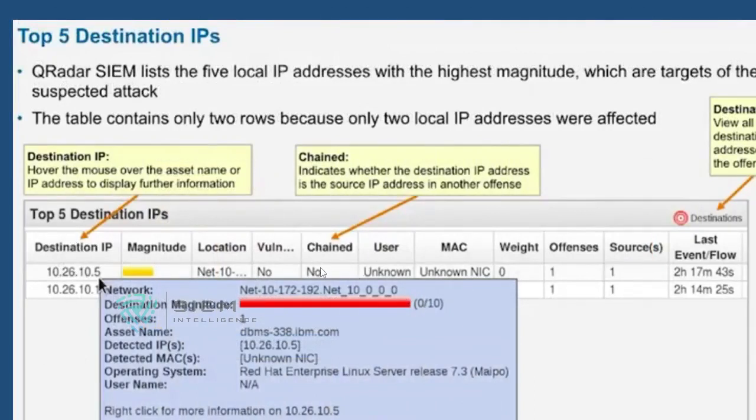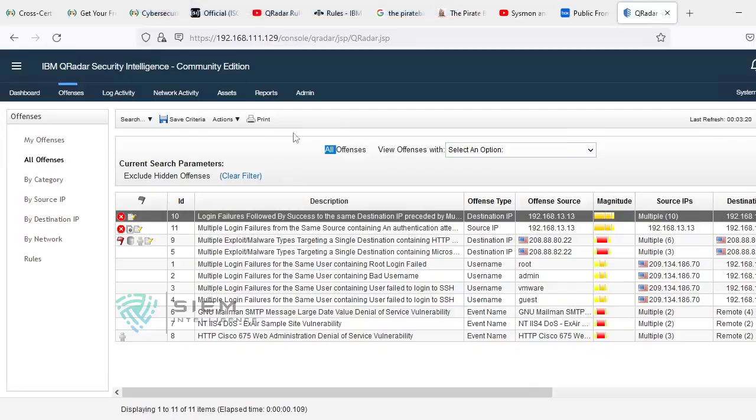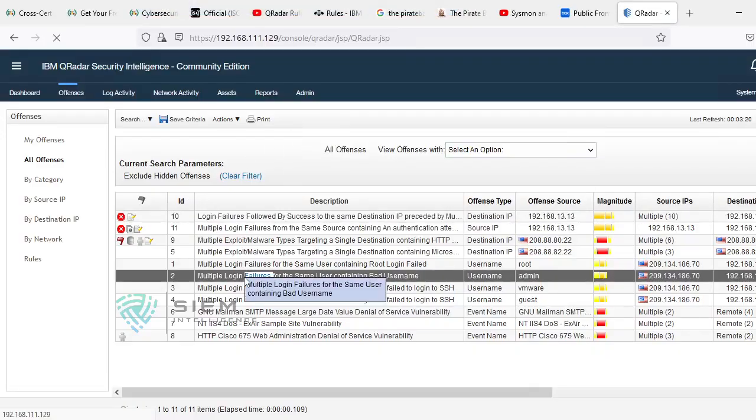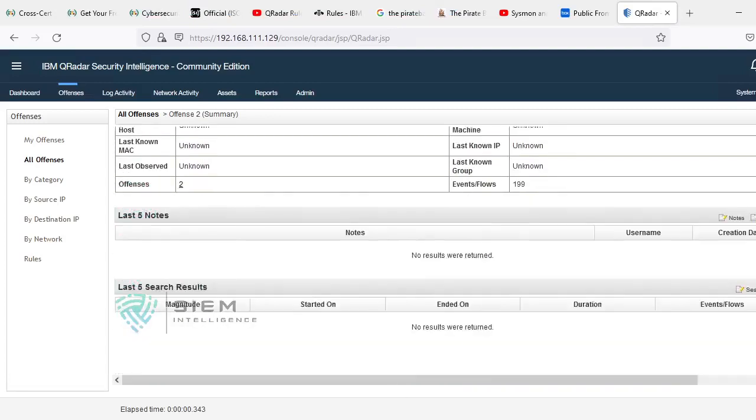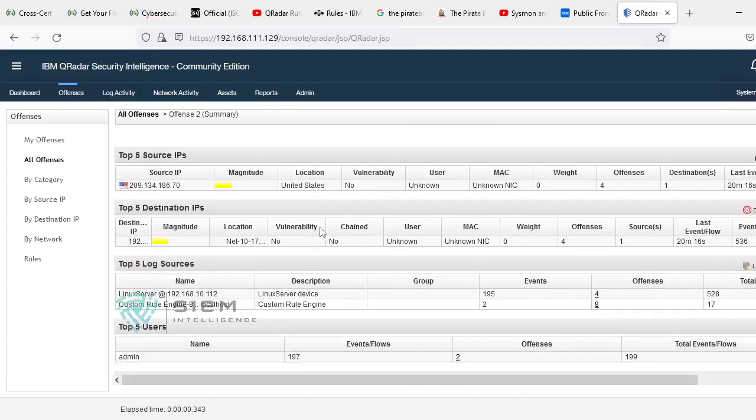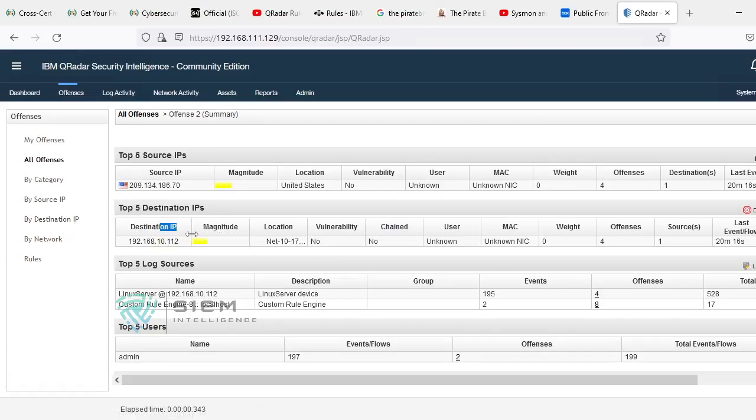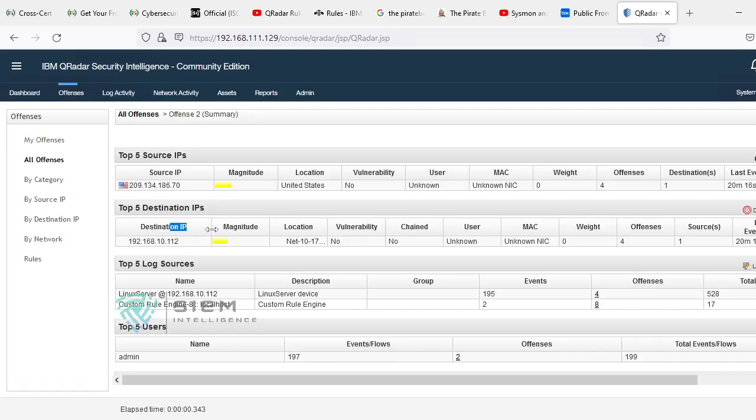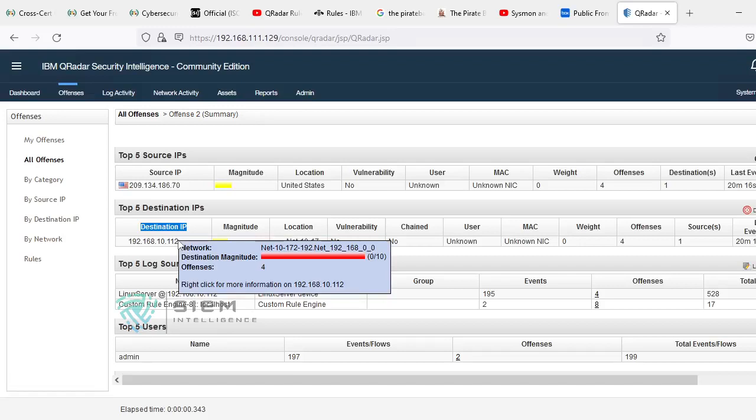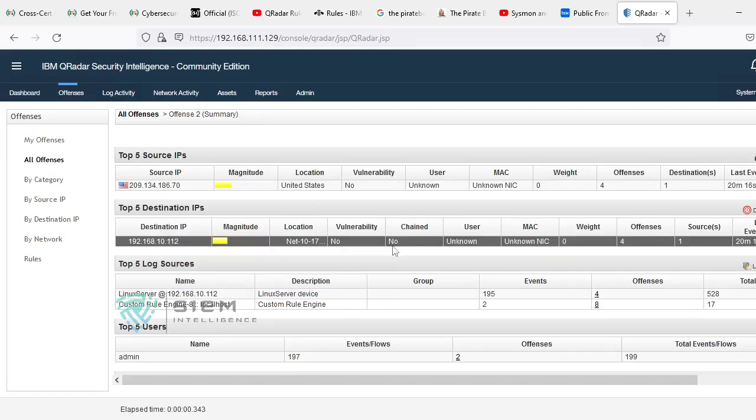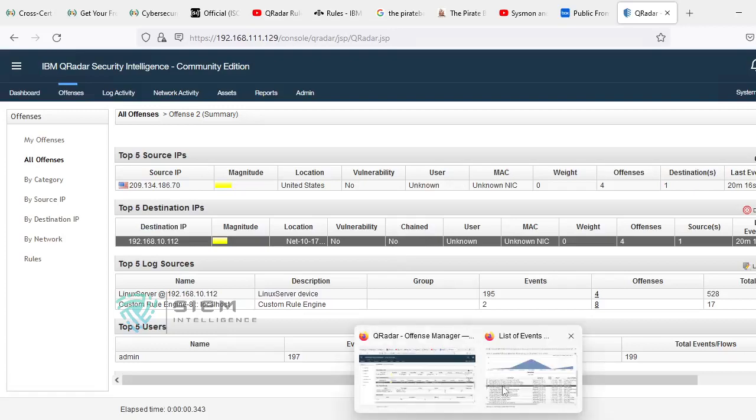There is something called chained. If you see in one of our forms, there is something called chained. What is meant by chained? Chained means whether this destination IP is related to any other offense. It shows whether this destination IP is contributing only to this offense, or if it is also contributing to any other offense. If it is, it will show yes, and it will show the number of offenses in the list. Okay.